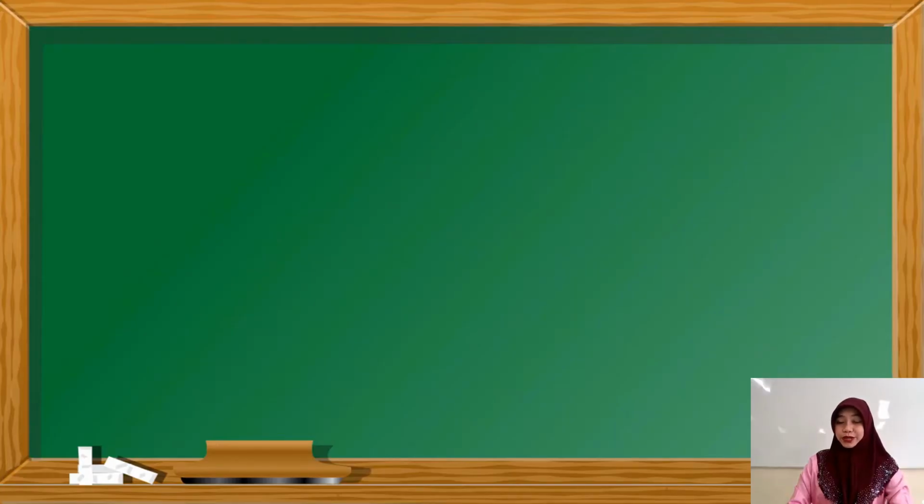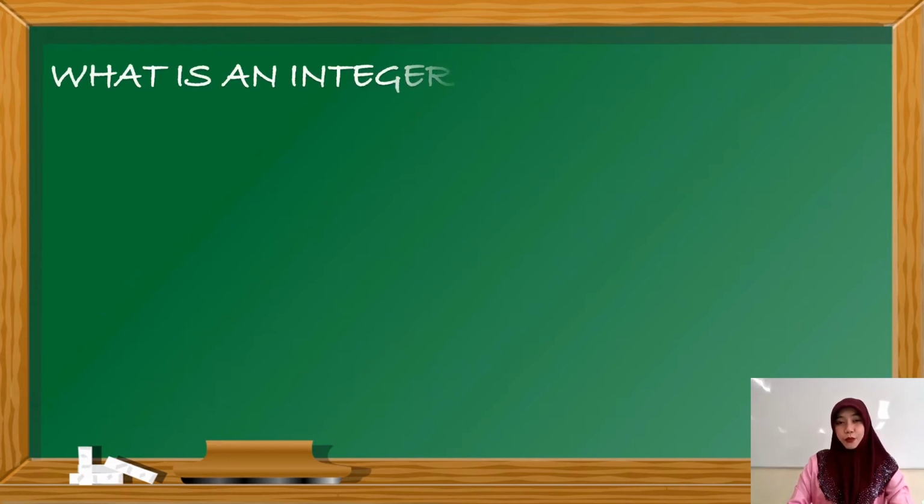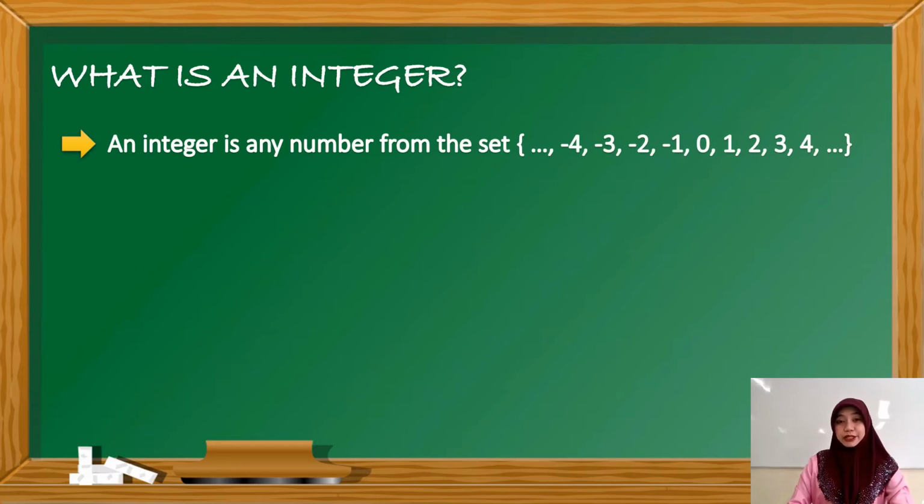Now that we know where we can apply integers in real-life situations, let's proceed with the definition of what an integer is. What is an integer? An integer is any number from the set of negative numbers, 0, and positive numbers.